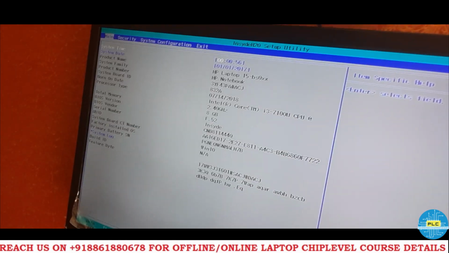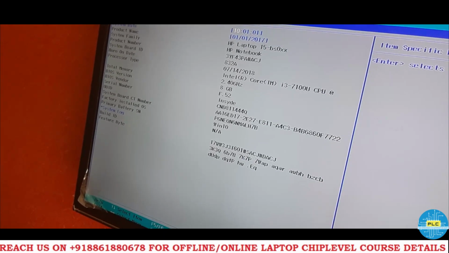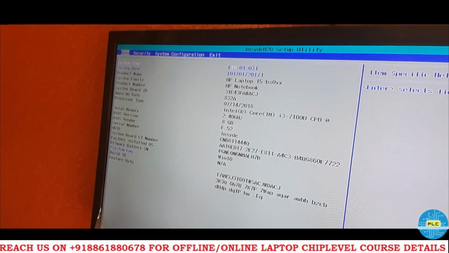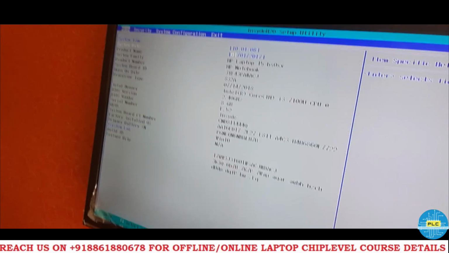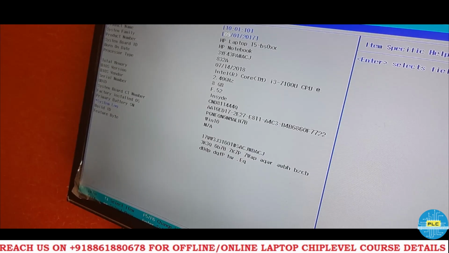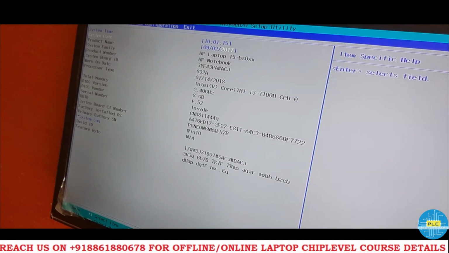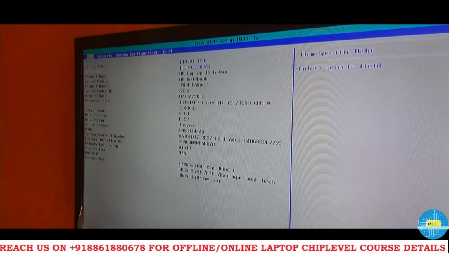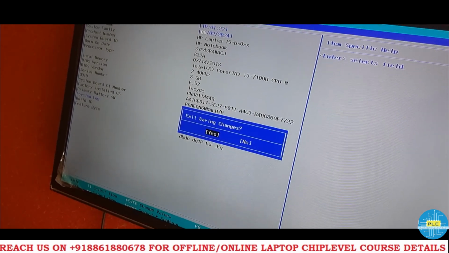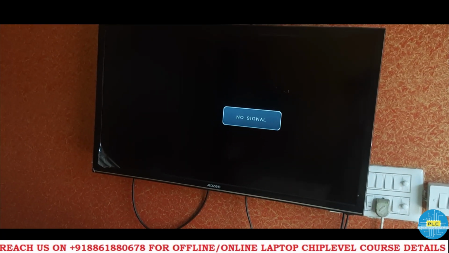So what I will do is change the time to 10 o'clock, and the date to today's, 9/2/2024. Okay, I changed it, and I saved it.